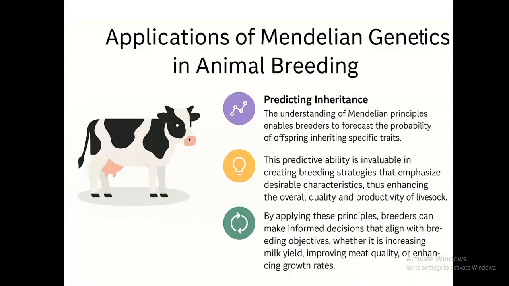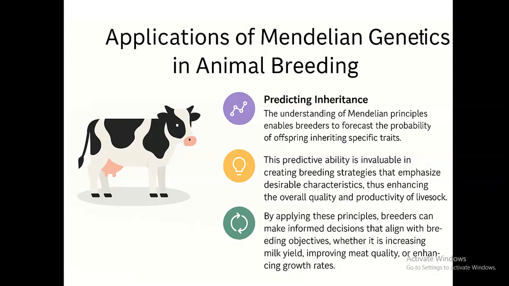Application of Mendelian genetics in animal breeding. For predicting of inheritance in animals, Mendelian genetics is one of the key approaches or principles that is being used in animal production, because it allows understanding of the Mendelian principle, which allows breeders or animal scientists to forecast the probability of an offspring inheriting a specific trait.